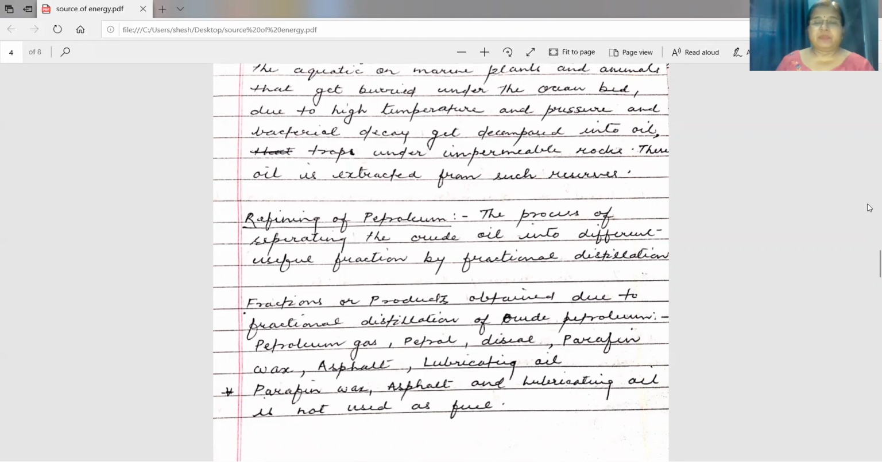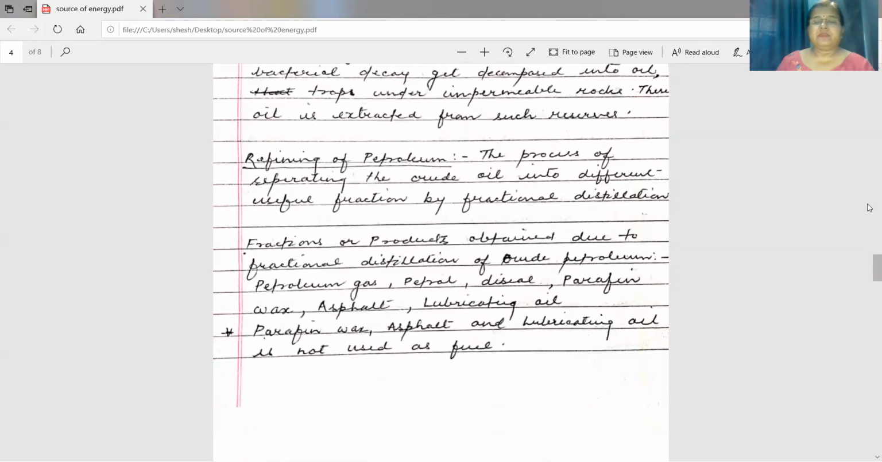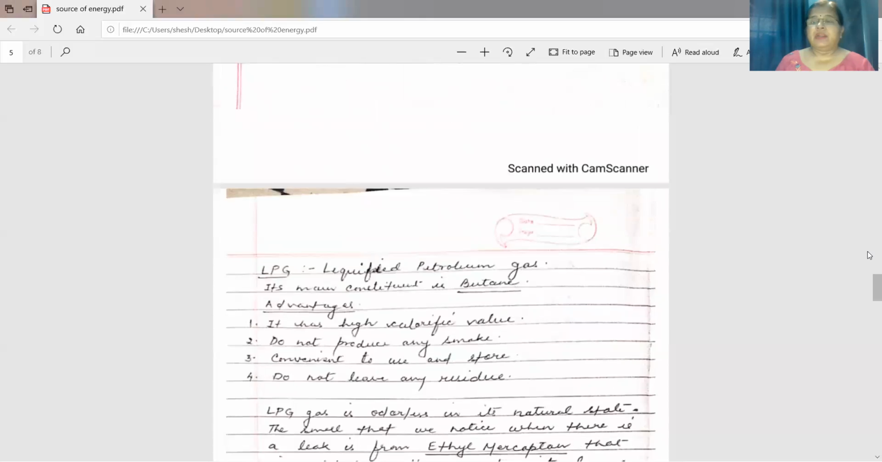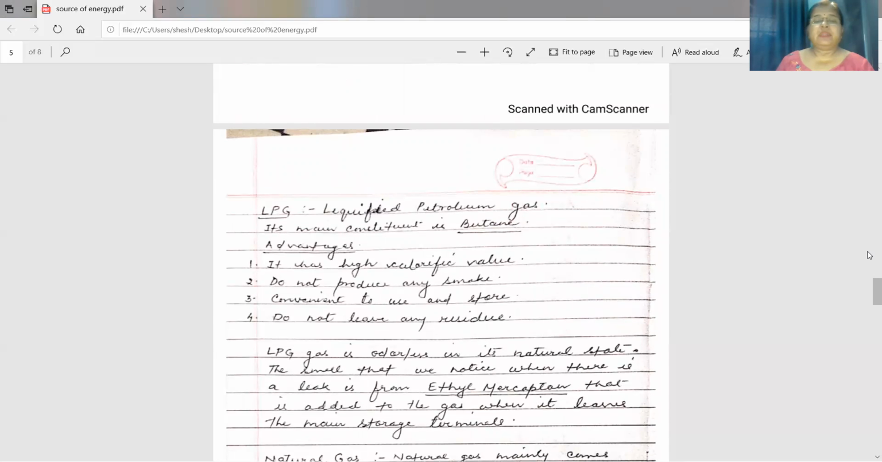And the products obtained due to fractional distillation of crude petroleum are petroleum gas, petrol, diesel, paraffin wax, asphalt, lubricating oil. Out of these products, paraffin wax, asphalt, and lubricating oil are not used as fuel. They have their uses, but they are not used as fuel. Now, under this heading, you have to read about LPG.